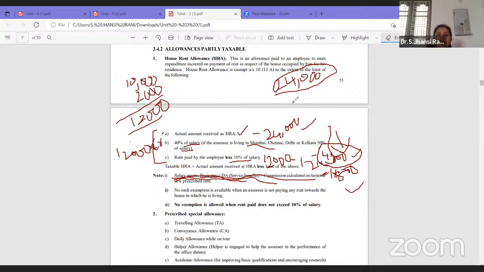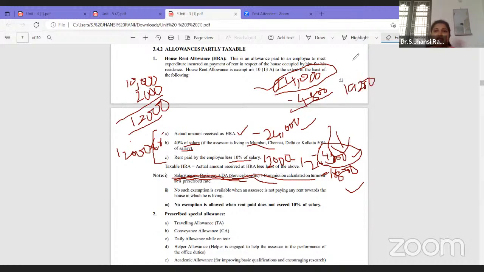This will be deducted from the actual HRA received. The actual HRA we have received is 24,000. We are neither exempting the total 24,000, nor is the total 24,000 taxable. So how much is exempted? 4,800 will be exempted, and the remaining 19,200 is taxable.